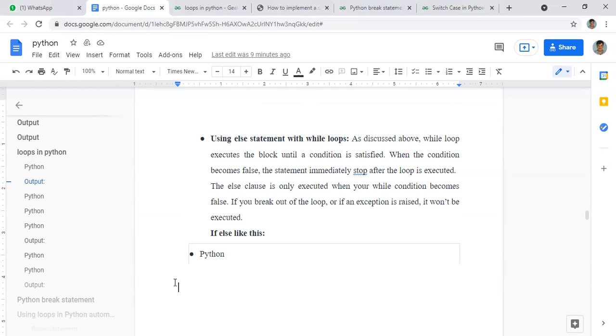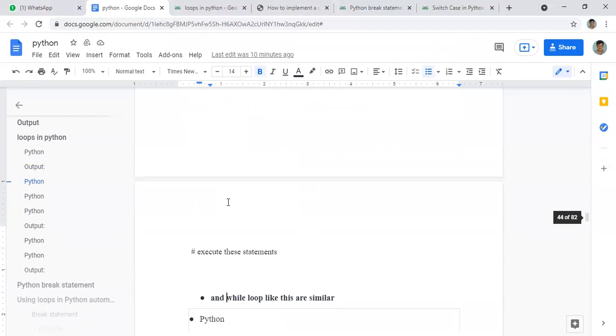Now, if I use this else statement, what will happen? Then this statement will be executed only when our while condition becomes false. While condition means there will be a set of instructions that will be followed when the condition is true. When it is false, it will stop. If we use an else statement along with the while loop, when the condition is false, the statements in the else block will operate.